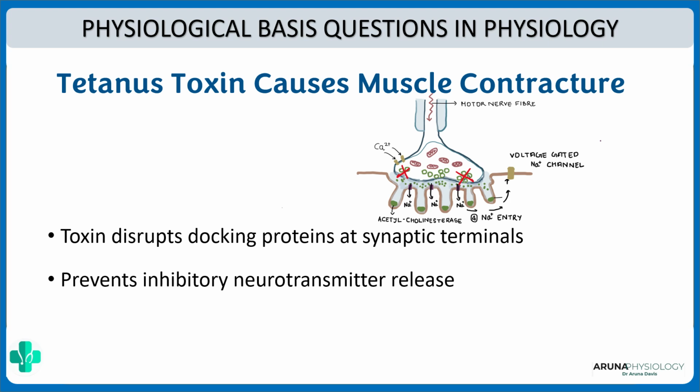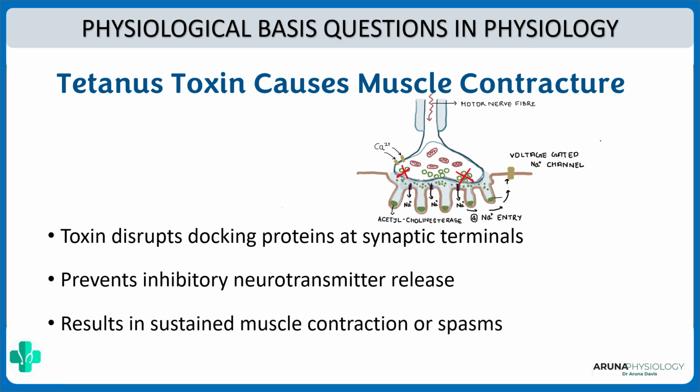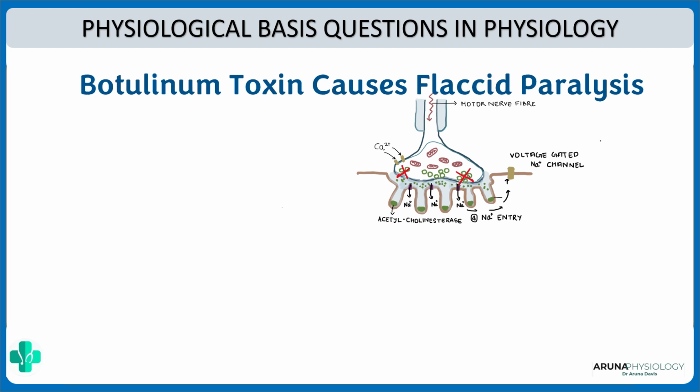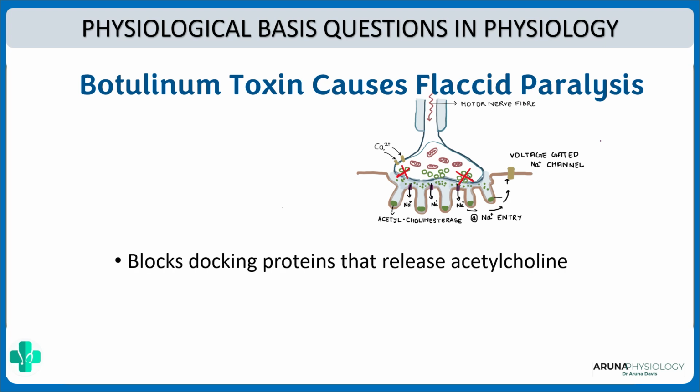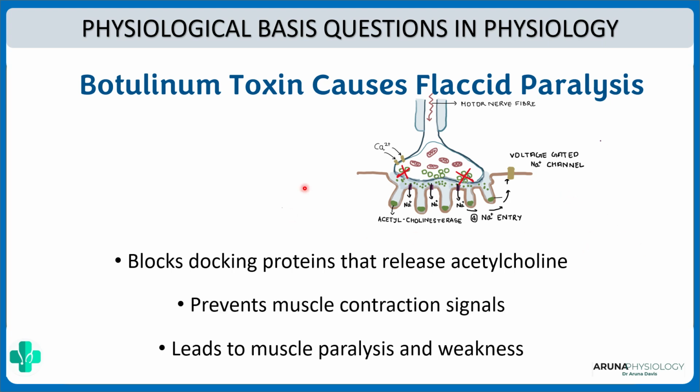Now suppose the neurotransmitter is an inhibitory one. What happens? There is continuous stimulation, and this will result in a sustained muscle contracture or spasms. That is why tetanus toxin causes muscle contracture. Botulinum toxin causes flaccid paralysis. Here it is the same thing, but here the neurotransmitter involved is acetylcholine, and you know acetylcholine is a neurotransmitter that helps in muscle contraction. So here acetylcholine is less, so muscle contraction is less, and thus it leads to muscle paralysis or weakness.